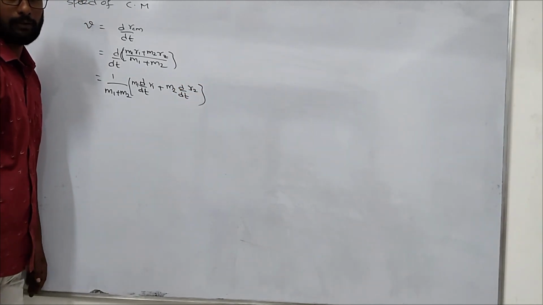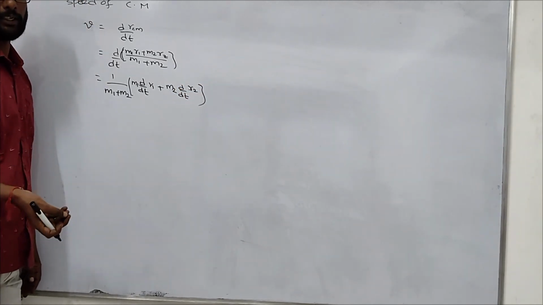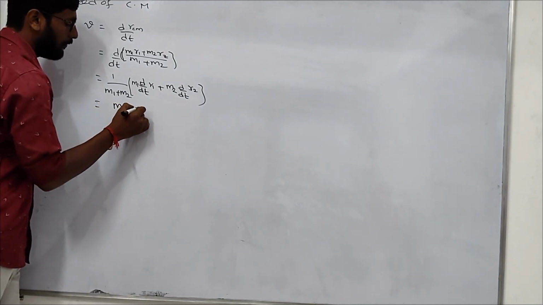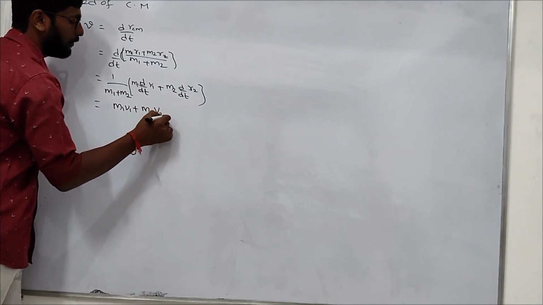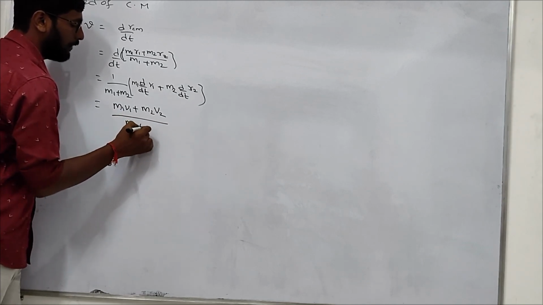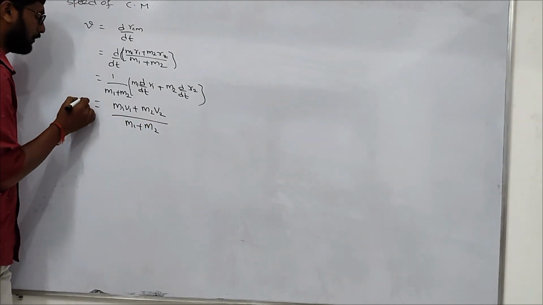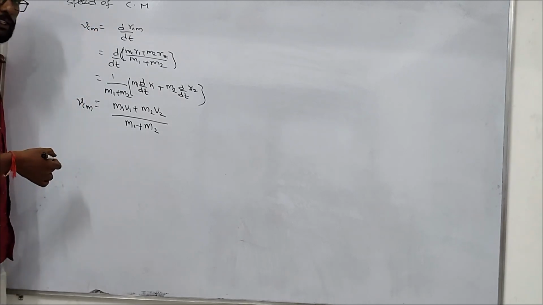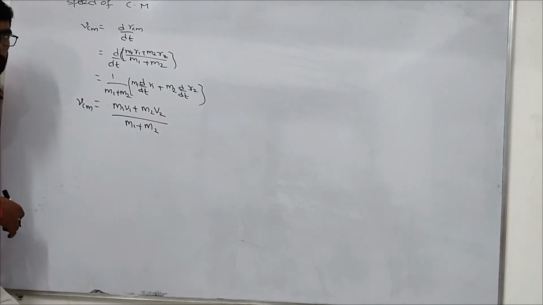So dr by dt is the rate of change, the velocity. So it will be (m1v1 plus m2v2) by (m1 plus m2). What is this? Velocity of center of mass. So the velocity of center of mass formula is this.